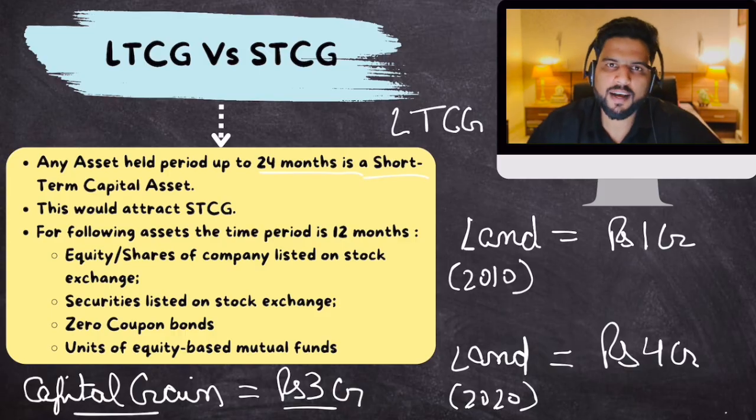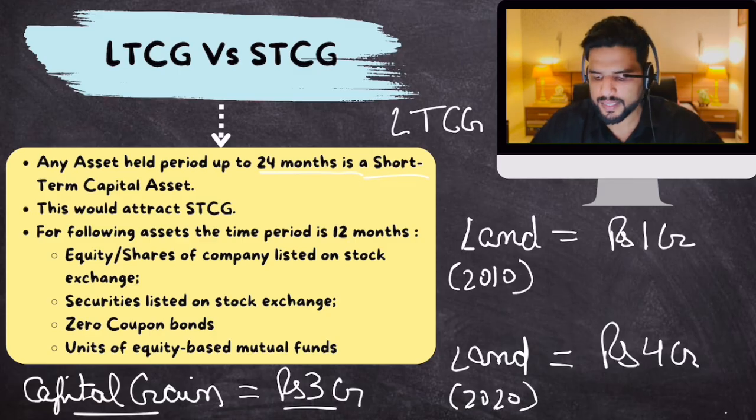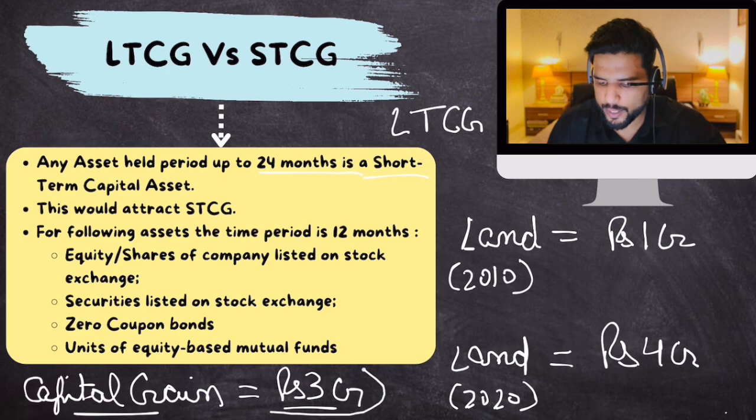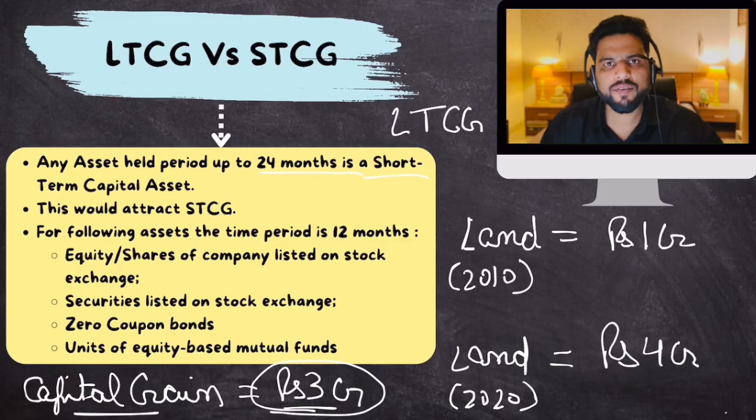Now the thing is, the government gives you a benefit of sorts. The government says that we won't consider your capital gain to be 3 crore. We will actually take into account inflation.